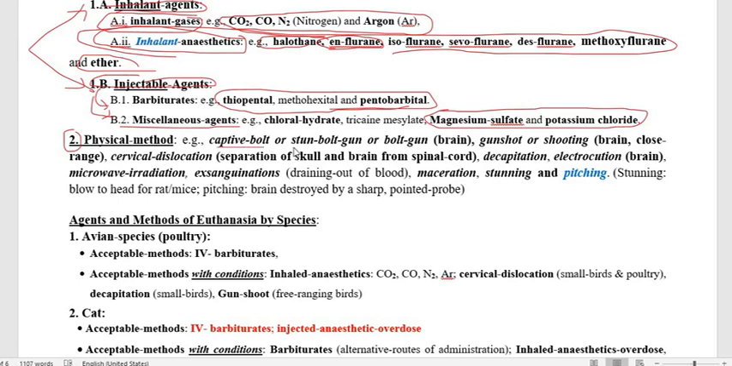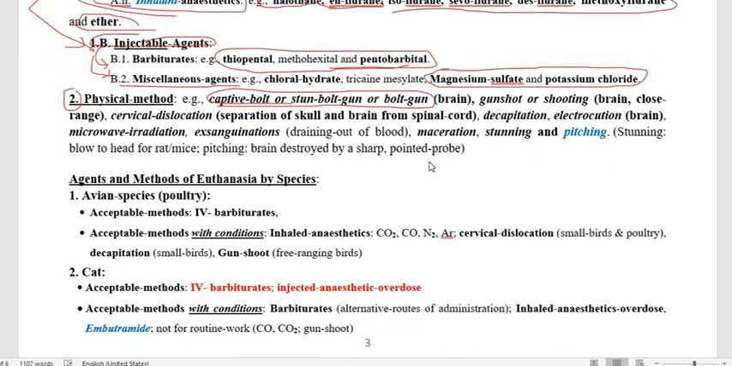Captive bolt, stun bolt, or bolt gun, in which they strike the brain, and therefore this is going to damage the brain and the animal will die. Gunshot, we are shooting the animal by using the gun. So gunshot or shooting, and of course this is going to damage the brain.